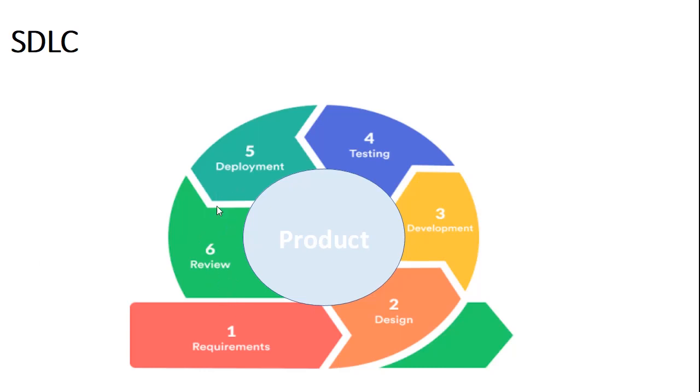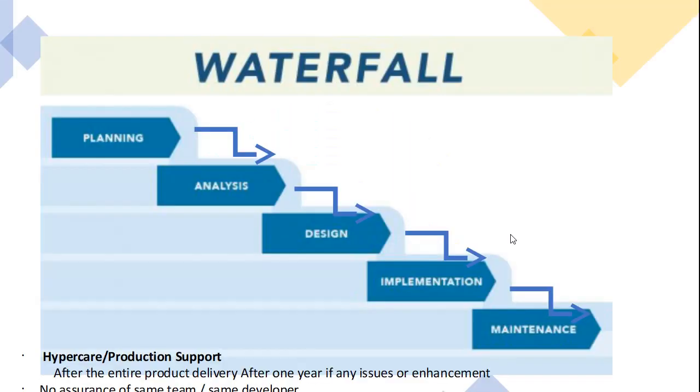Every project development starts with these six important phases of any product development: requirements, design, development, testing, deployment, and review. These are all the different phases. Now, earlier days, and even now, a few projects are following the waterfall model. So how do we develop with this waterfall model?